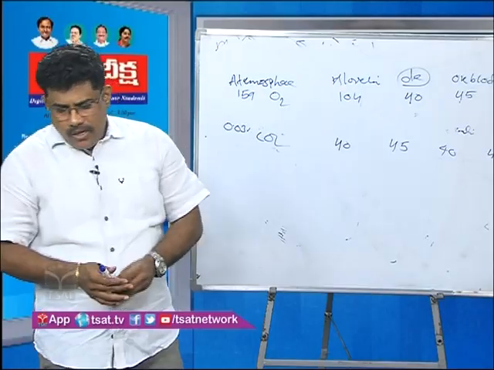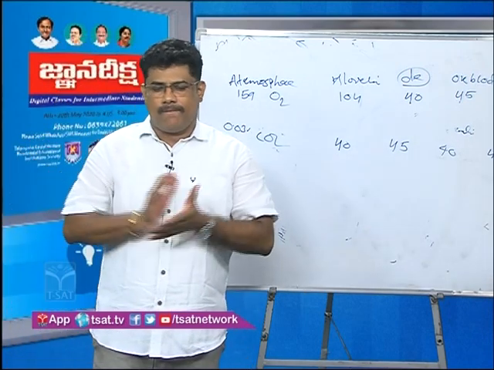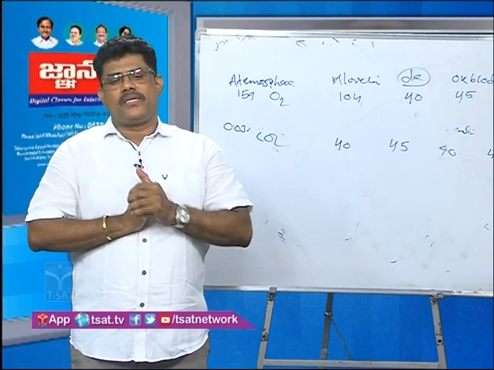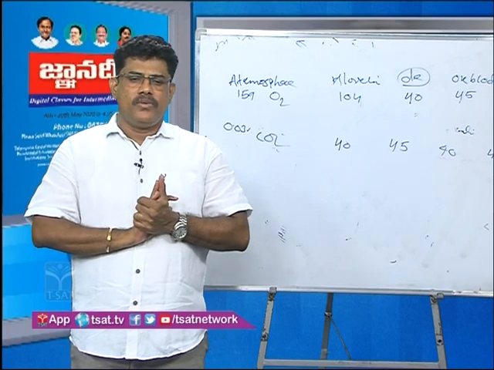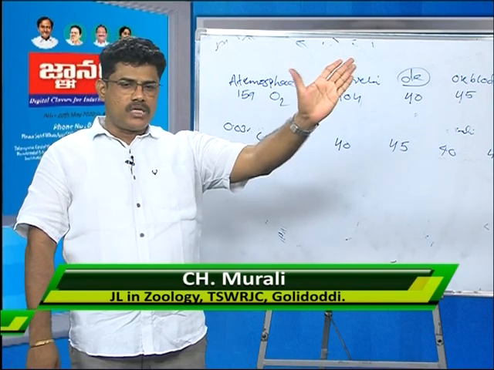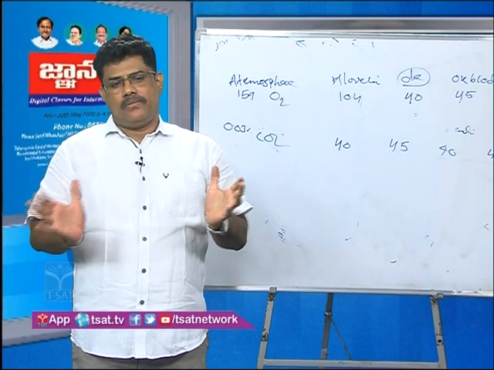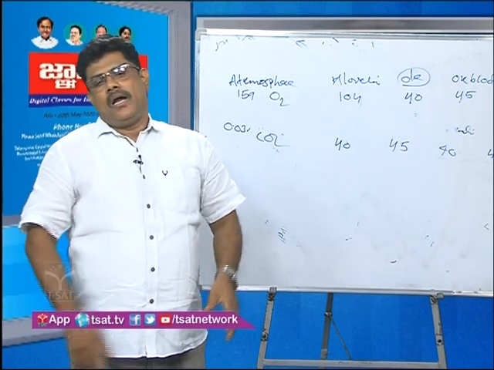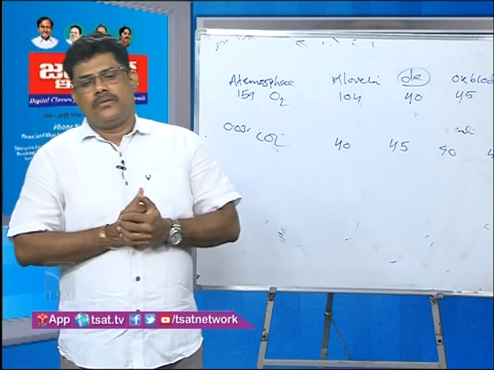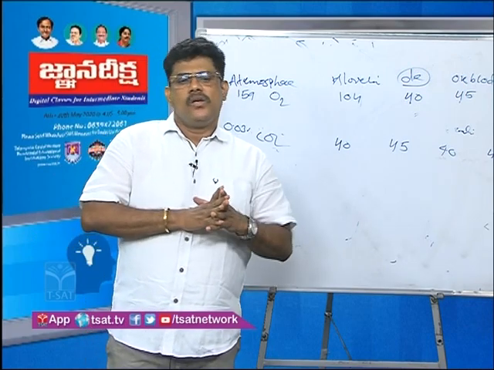So students, in this lesson, you can learn O2 transport and CO2 transport. O2 is transported from lungs to tissues, CO2 is transported from tissues to the lungs. I have explained it in an easy method. You can understand, and after that you can do some questions, assignments like that. It is easy.